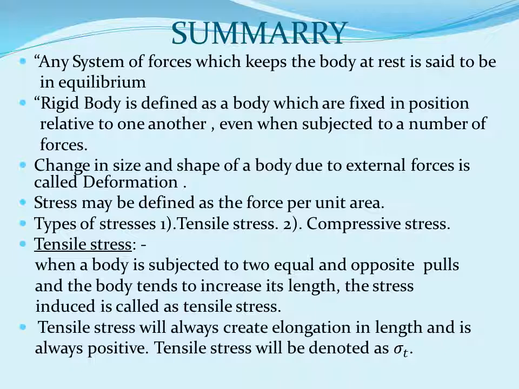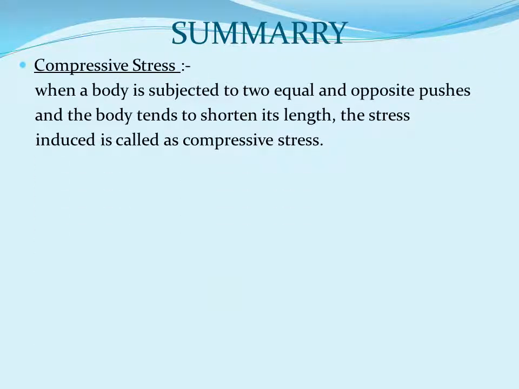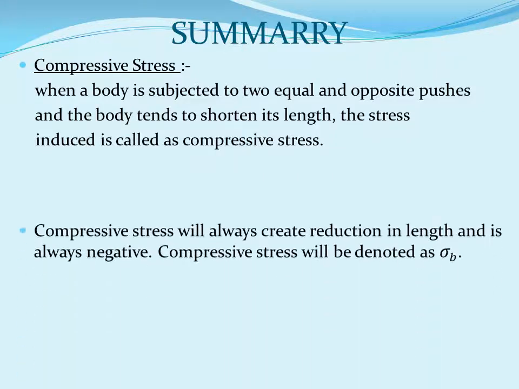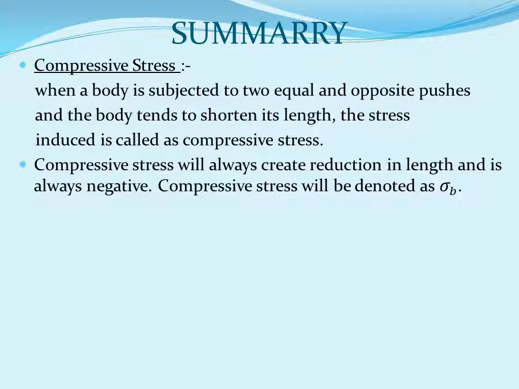Tensile stress will be denoted as sigma T. Compressive stress: when a body is subjected to two equal and opposite pushes and the body tends to shorten its length, the stress induced is called compressive stress. Compressive stress will always create a reduction in length and is always negative. Compressive stress will be denoted as sigma B.